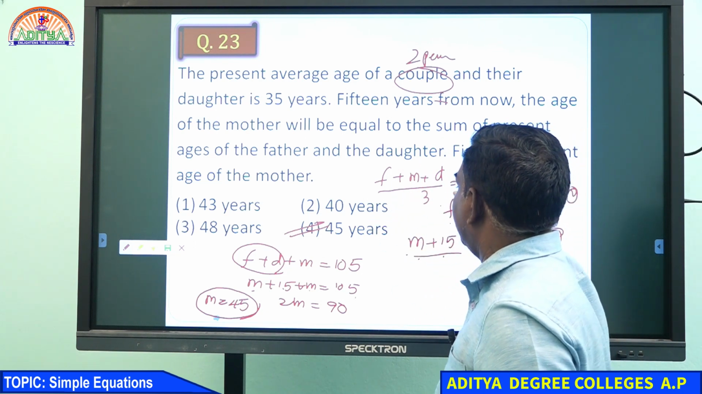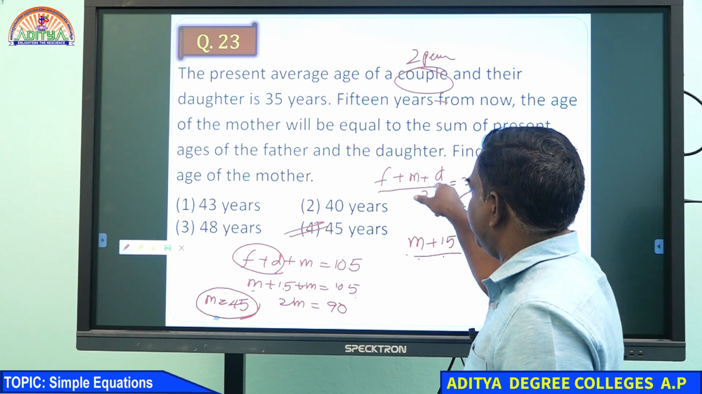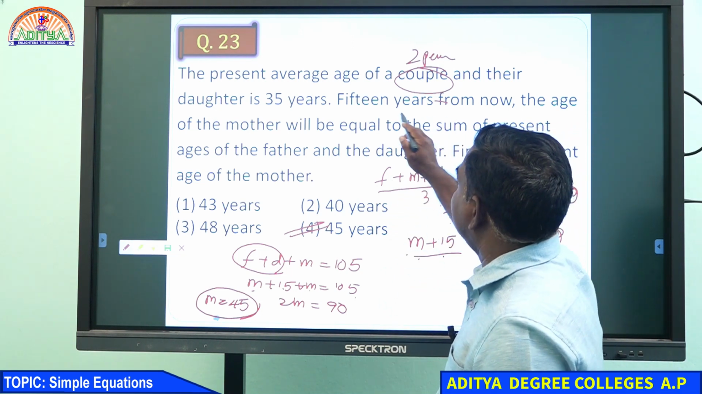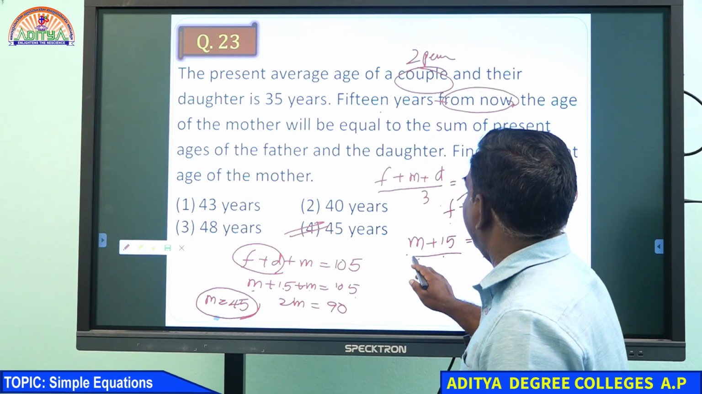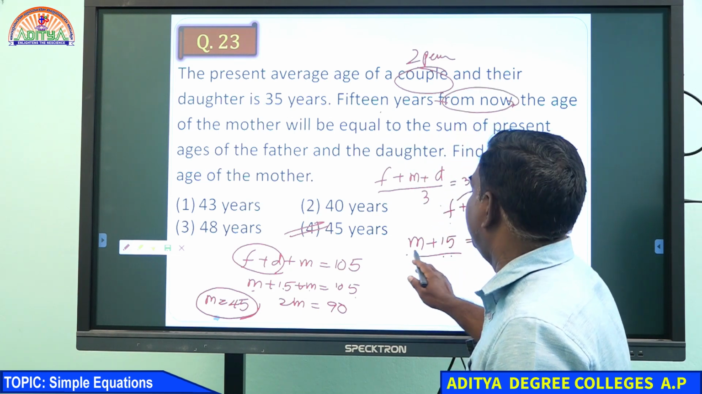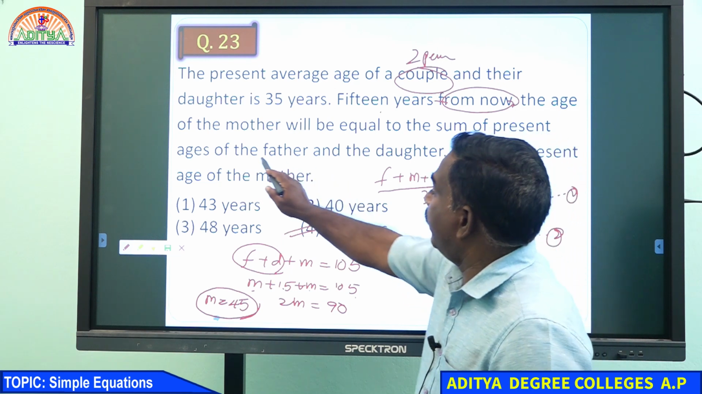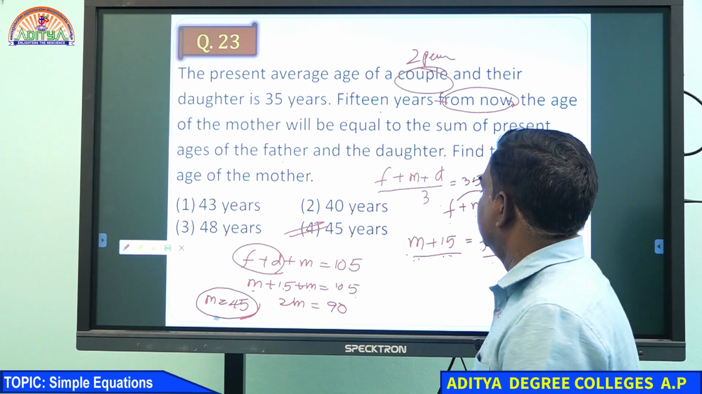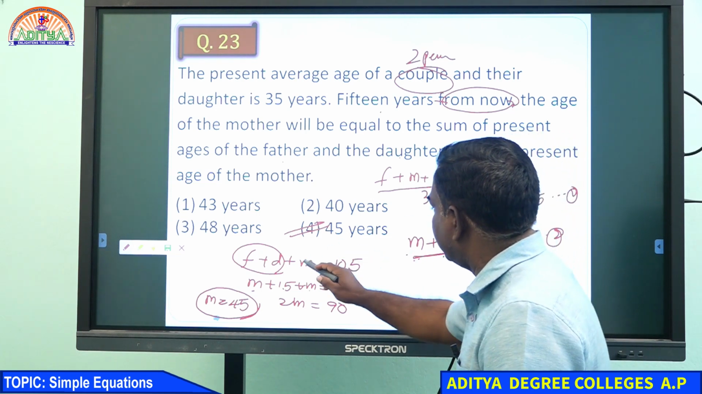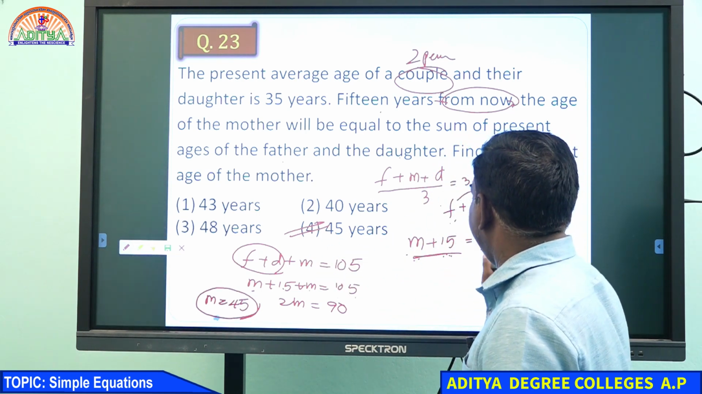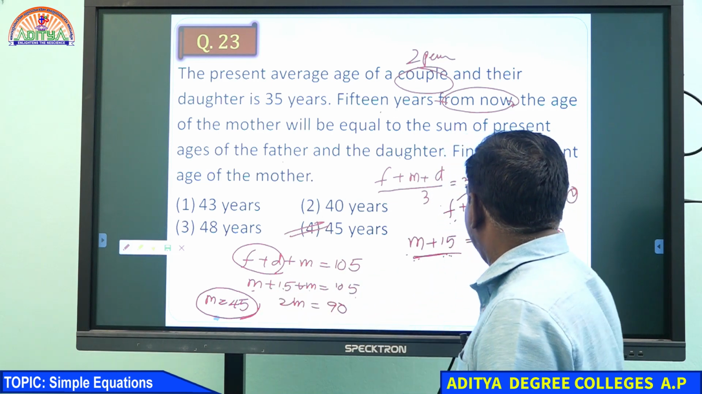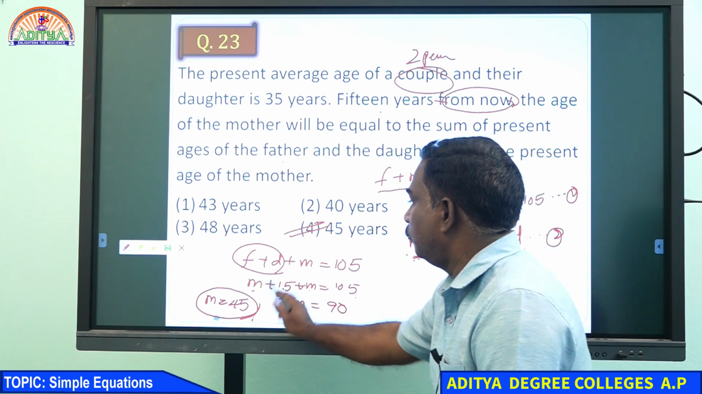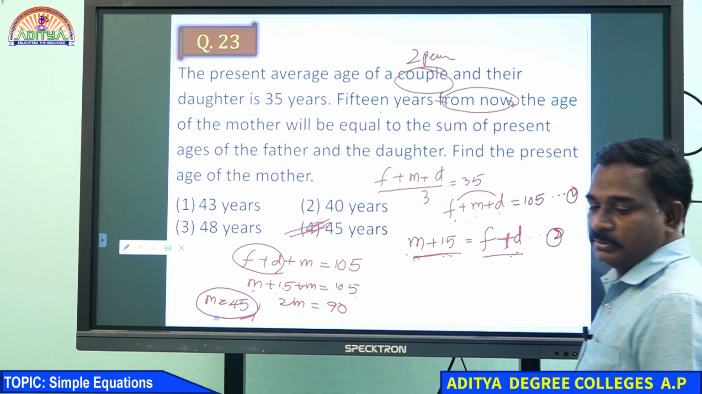Father, mother, daughter, 35 average means divide by 3 because 3 persons are there. So the total is 105. The second condition: 15 years from now, the mother is M plus 15, equal to father and daughter, F plus D. I used this condition here, writing F plus D as M plus 15 plus M, 2M equal to 90, M equal to 45, right?